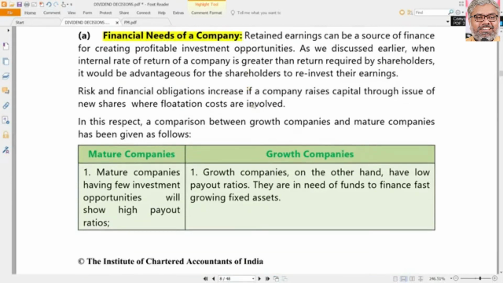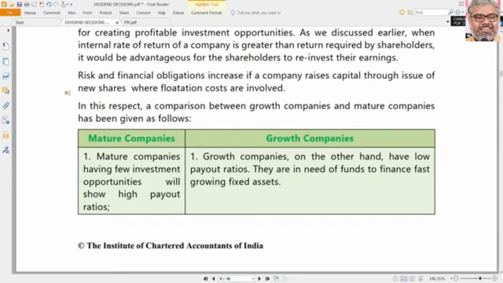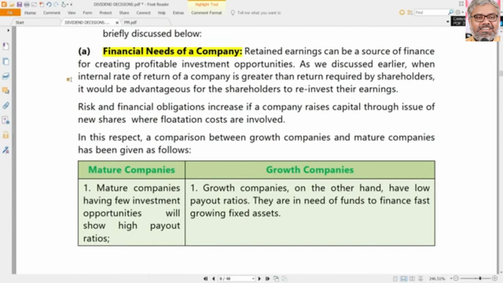If the financial needs of the company are more, then it is better to not declare dividend, retain them, and use the retained earnings as a source of finance, naturally. Because if you have high financial needs, you cannot declare dividends first and then later search for finance. And searching for finance is not that easy, as we see in the textbooks. There will be a lot of big flotation costs also involved.